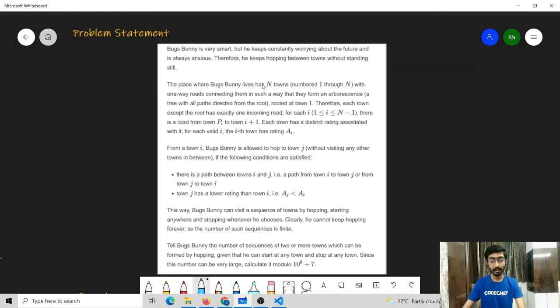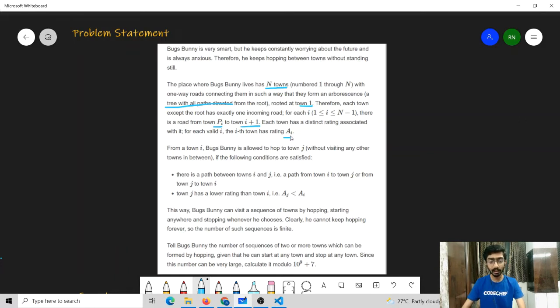There is a place which has n towns. These towns are numbered from 1 to n. This place is represented in the form of a directed tree such that all the paths are directed from the root, and the root is town number 1. We are given an array P such that P of i is the parent of the town i plus 1 in the given tree, and we are also given another array A such that A of i is the rating of the ith town.